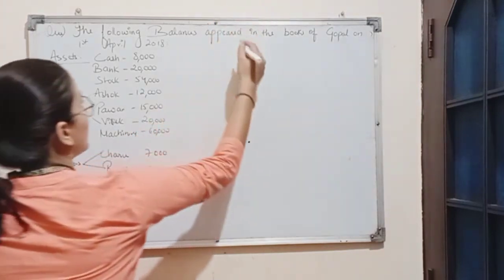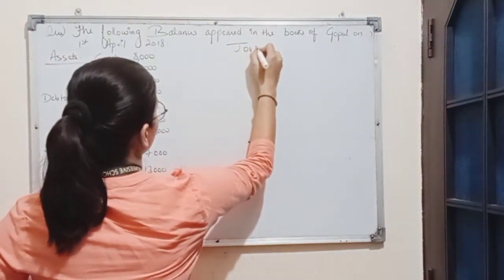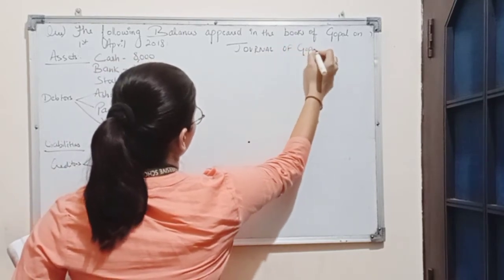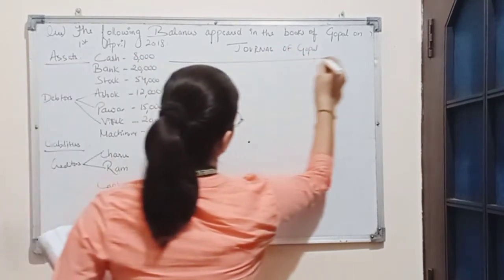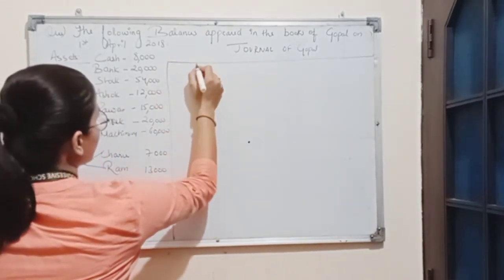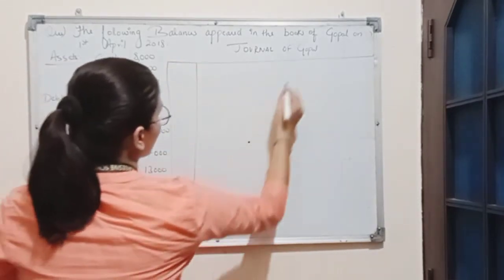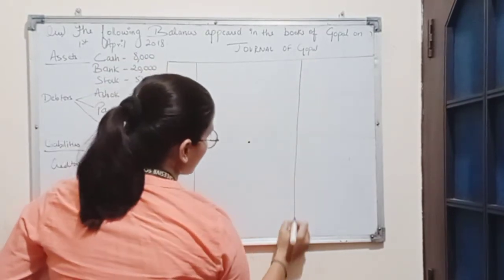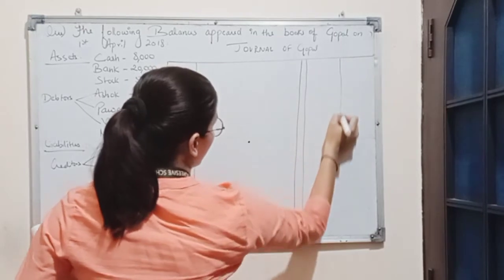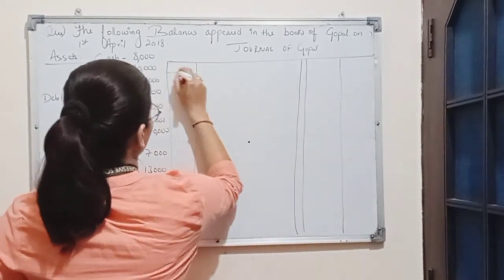So here we will draw the format of the journal. Journal of Gopal. The format is date, particulars, LF, debit amount and credit amount.